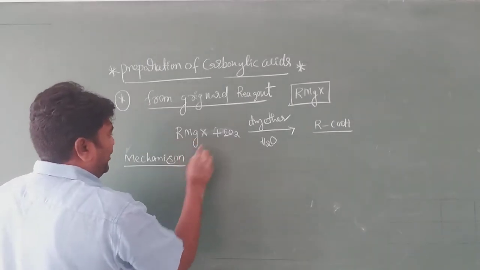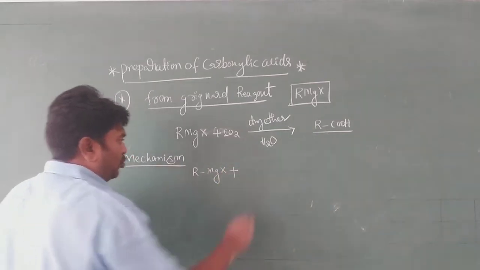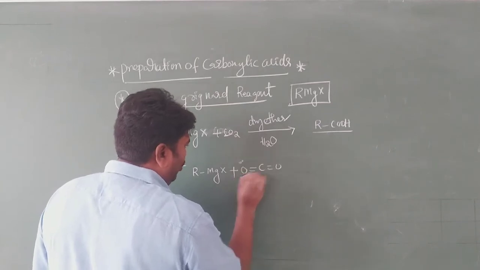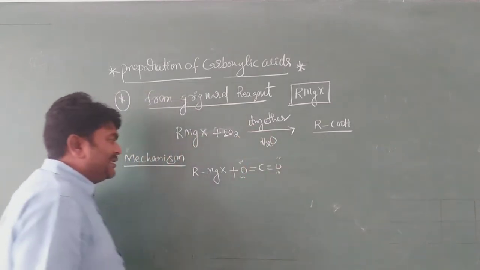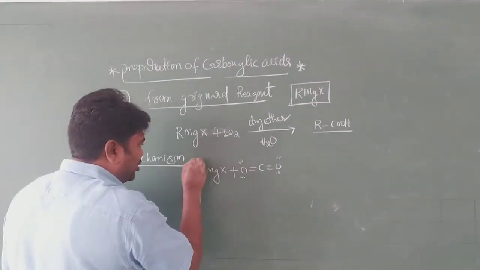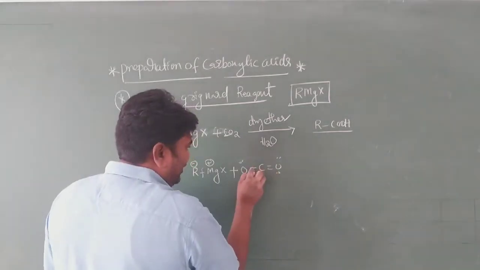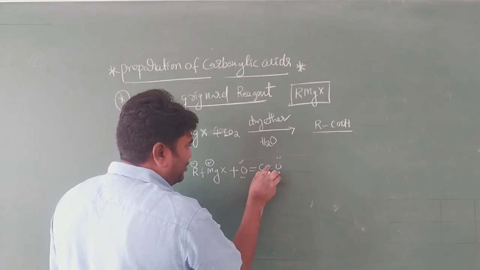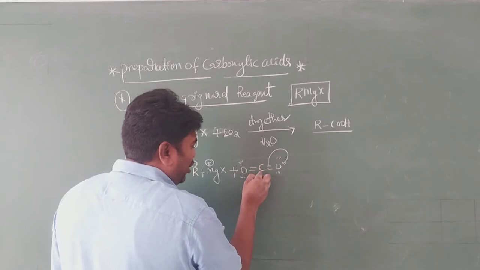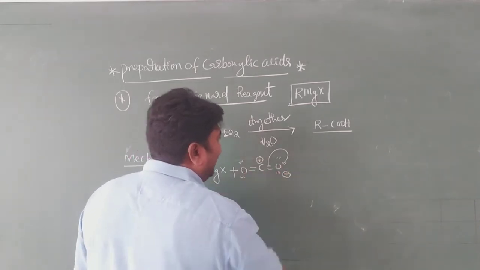Suppose you take RMgX plus CO2, O=C=O. Each oxygen contains two lone pairs. So there is a negative charge and a positive charge. What happened here? Maybe these electrons are shifting here only. Carbon acquires a positive charge, oxygen acquires a negative charge.